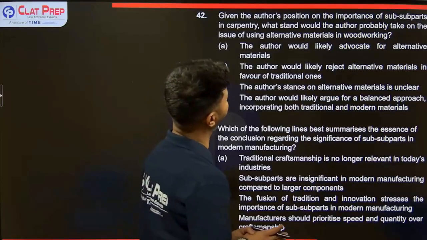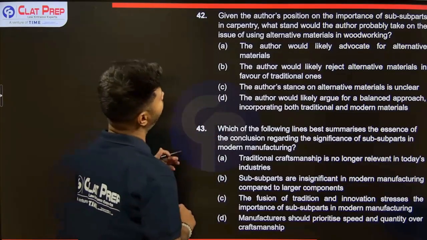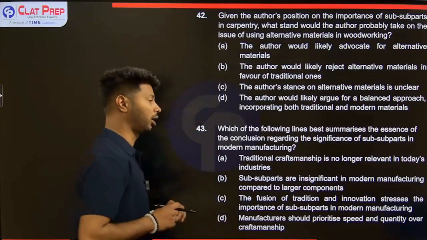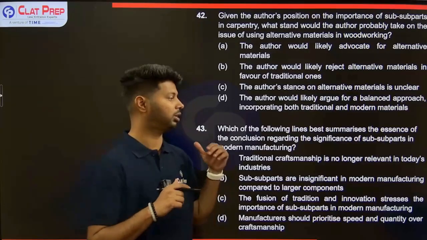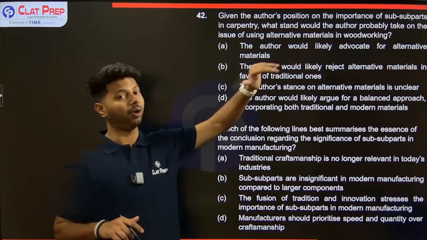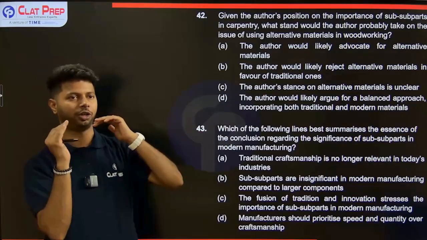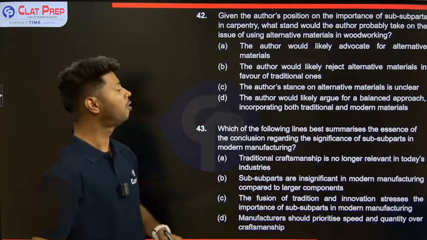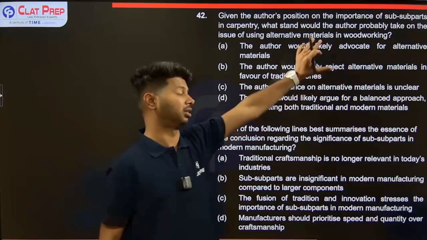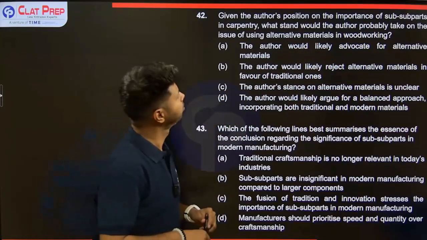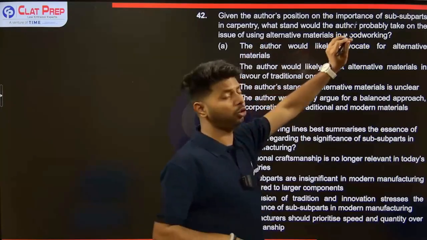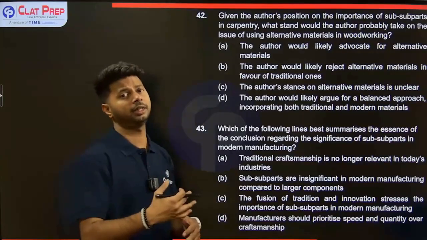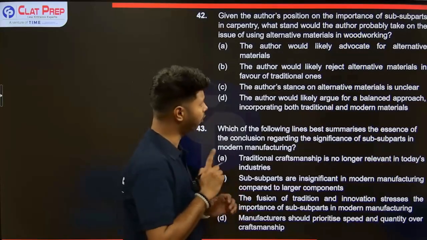Given the author's position on the importance of subparts in carpentry, what stand would the author probably take on the issue of using alternative materials in woodworking? So, given the author's stance on subparts, the way he thinks, which is a usage of traditional forms with cutting edge technology, right? That's the way he thinks. We need to apply the same principle to something else, with the same kind of logic. All right, and that is usage of alternative materials in woodworking. How would the author feel about using alternative materials in woodworking? Let's take a look.